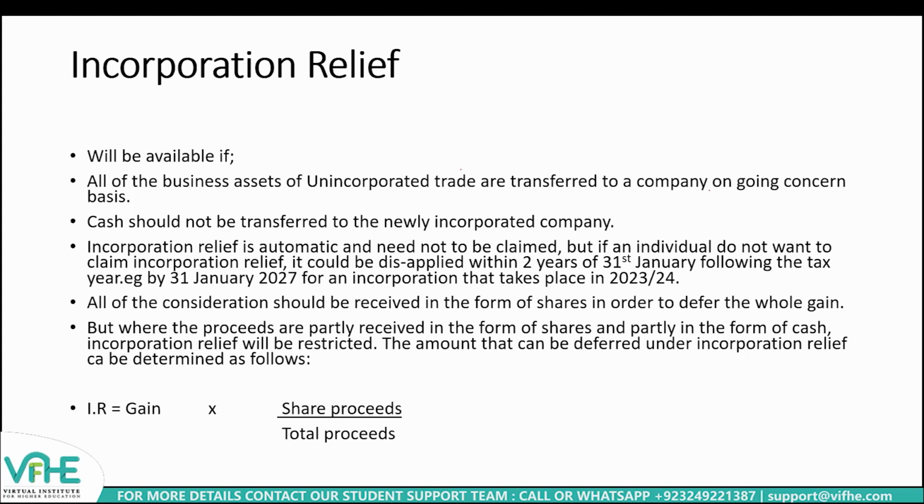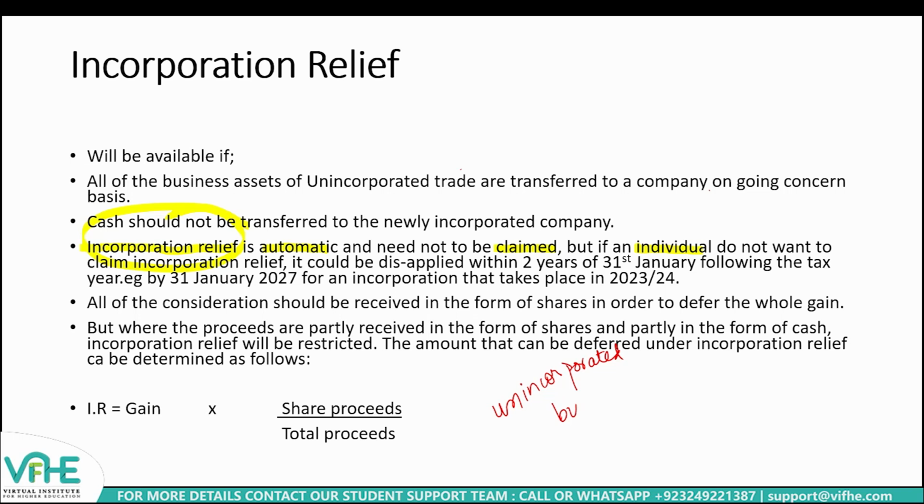Keep one thing in mind, that whensoever an unincorporated business is converted into a company, incorporation relief is automatically given. So the individual need not make a specific claim to HMRC in order to demand this incorporation relief. Rather, it is going to happen automatically. But there could be a chance that the individual would not like to apply incorporation relief, because where an unincorporated business is converted into a newly formed company, we could simply say that this is just an end to an unincorporated business as well.